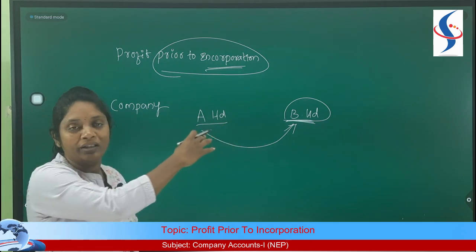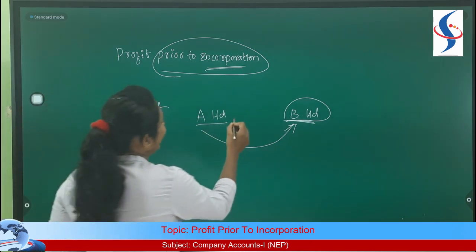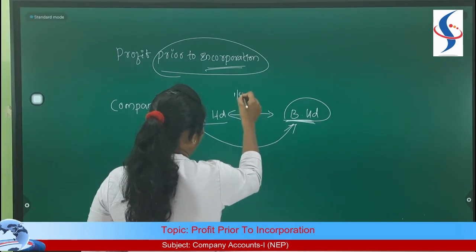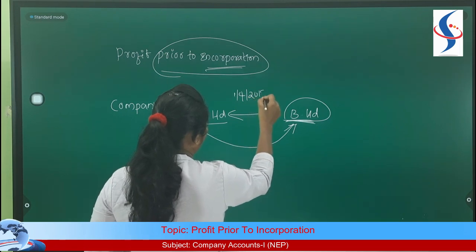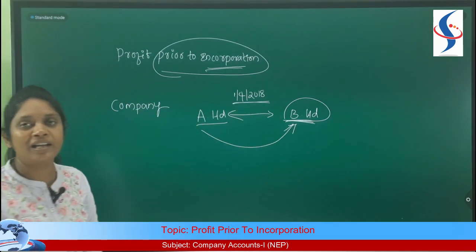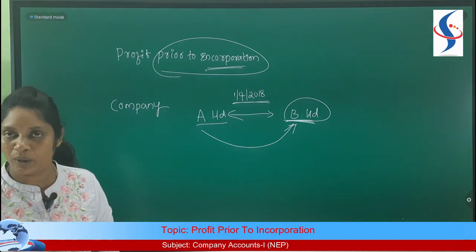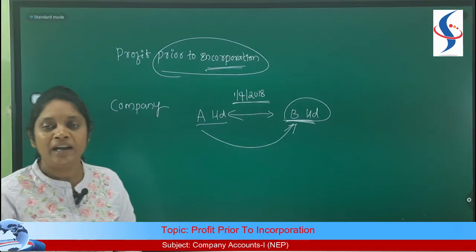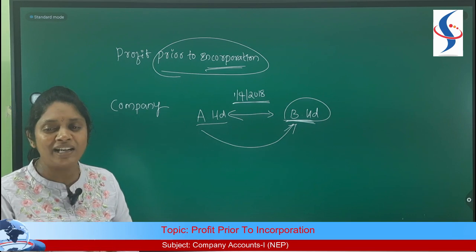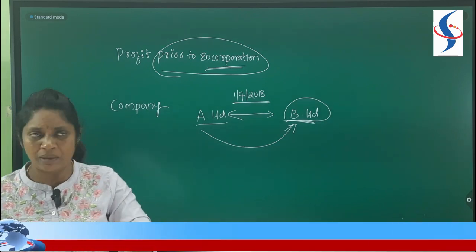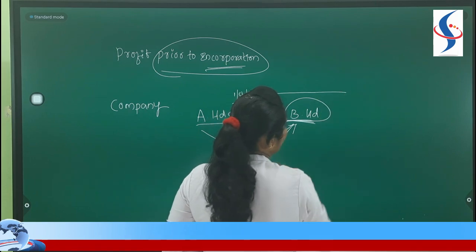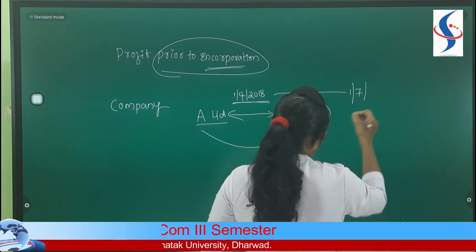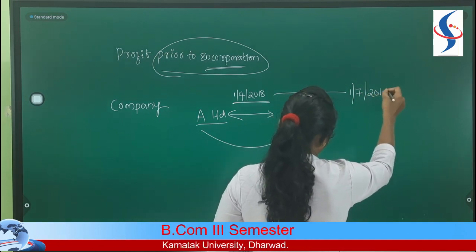Let us understand this with some dates. Let us assume A Limited purchased B Limited on 1st April 2018. It means this 1st April 2018 is the purchase date, which we call the acquisition date. After acquisition, to incorporate B Limited legally, it might take some time. It will definitely take some time, might be 1 month, 2 months, or 3 months. There might be some gap between acquisition date and incorporation date. Let us assume that the incorporation date is 1st July 2018.